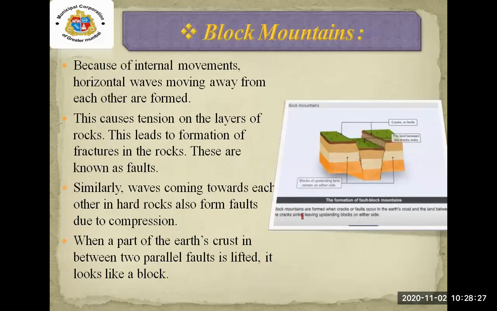Now, what are block mountains? Because of the internal movements, horizontal waves moving away from each other are formed. This causes tension on the layers of the rock. This leads to the formation of fractures in the rocks. These are known as faults.